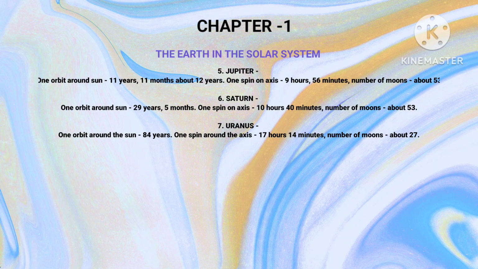The sixth planet is Saturn. One orbit around the Sun takes 29 years 5 months. One spin on its axis is 10 hours 40 minutes, and the number of moons of Saturn is about 53. The seventh planet of the solar system is Uranus. One orbit around the Sun is 84 years, and one spin around its axis is 17 hours 14 minutes. The number of moons is about 27.